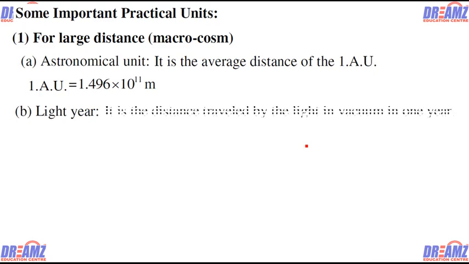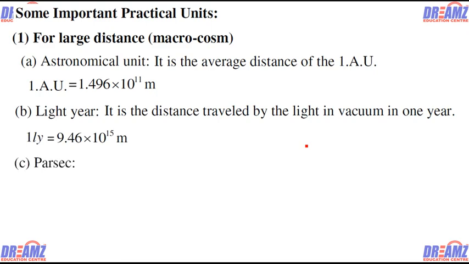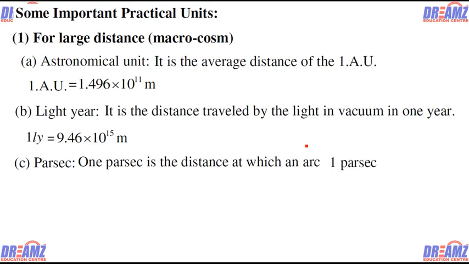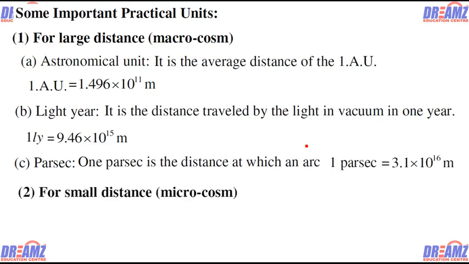One light year is the distance light travels in 1 year in vacuum, and all the distances of far stars are measured with this unit. This 1 light year is 9.46 into 10 to the power 15 meter. Now the parsec, the distance of 1 arc, is 3 into 10 to the power 16 meter. Now for small quantities we can say 1 micro.